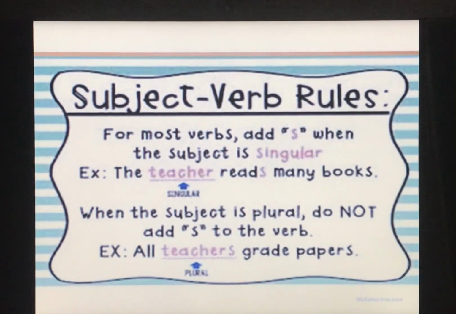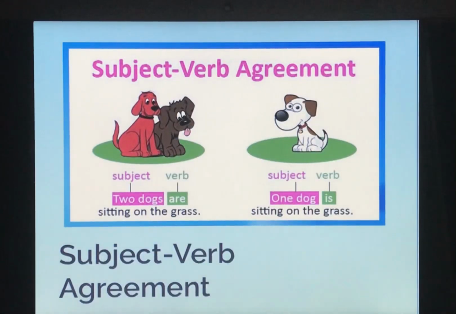Now this is the first rule. For most verbs, add S when the subject is singular. Like the teacher reads many books. Teacher is singular, she is one. That's why the verb read ends with S. When the subject is plural, do not add S to the verb. All teachers grade papers. Teachers, more than one teacher is there. That's why I have not put S with grade. Okay. This was the first rule and this is the second rule.